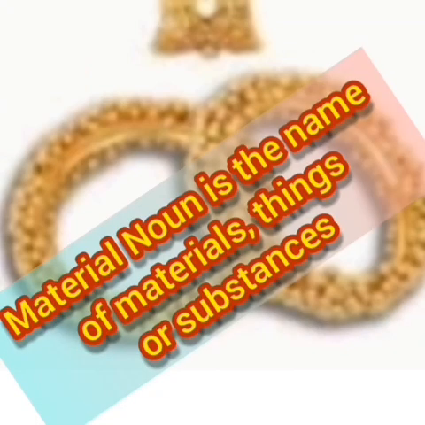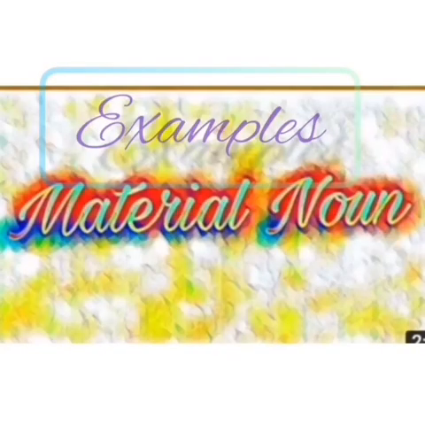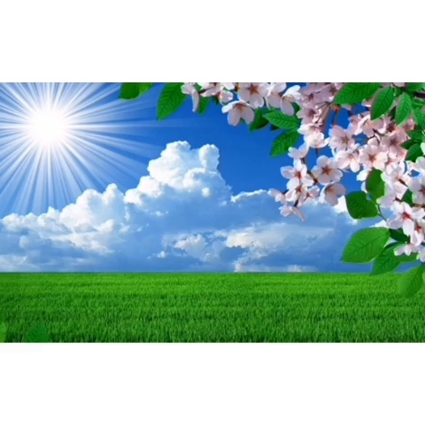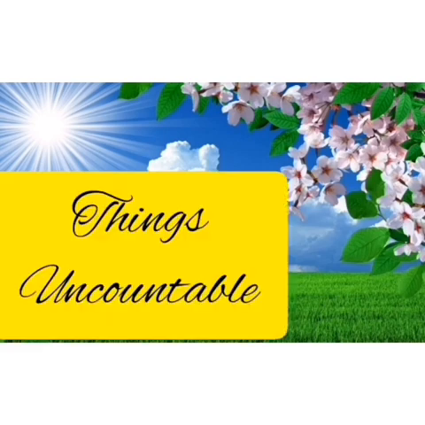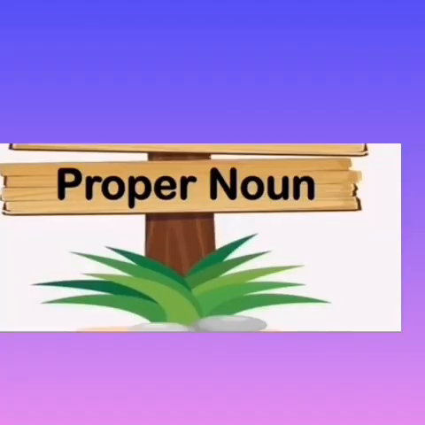Now, what is a material noun? A material noun is the name of materials, things, or substances. We will see more examples of material nouns. A material noun is used only to denote things and it is usually uncountable and it is also a common noun. Proper nouns can never be material nouns.